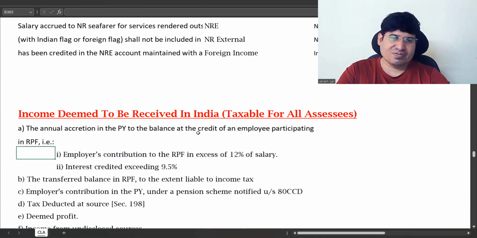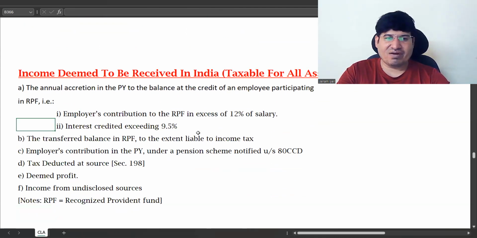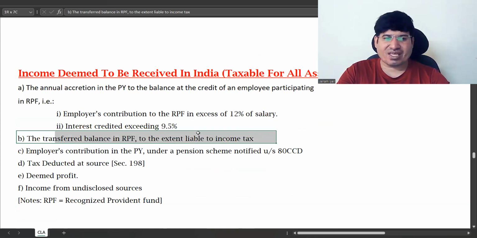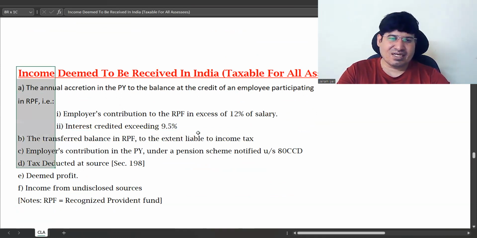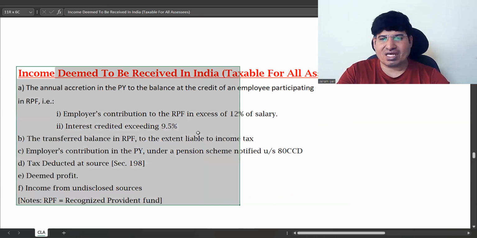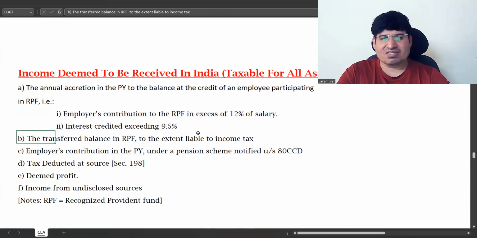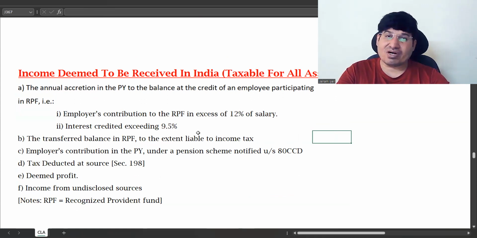Now next is transferred balance in RPF. This whole thing is covered in detail in your salaries chapter. Sometimes you maintain a PF account which is not recognized by the Provident Fund Commissioner. Your employer has an account which is not recognized. Details we will see in the salaries chapter.